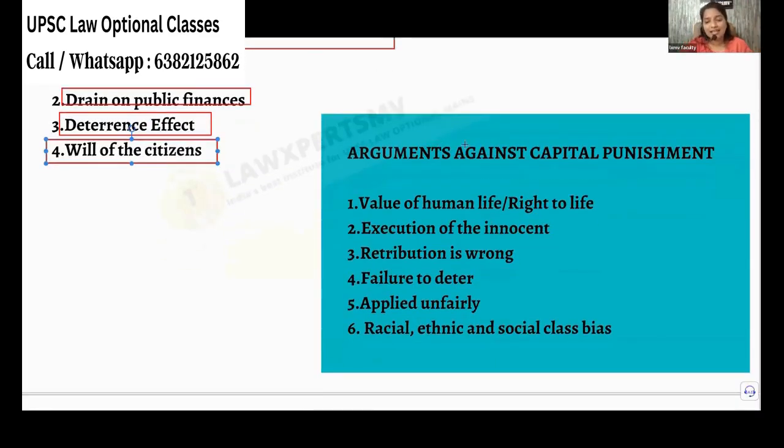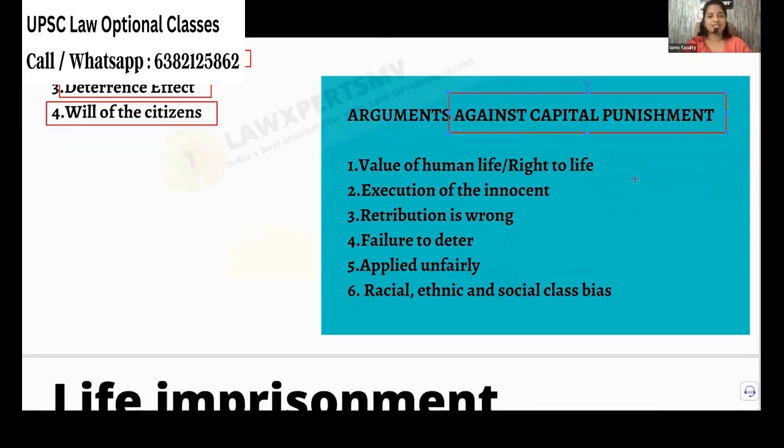And what will be the against arguments for capital punishment? They will come like this. See, there is human life value. There is the right to life. I ask one question. I always have this doubt. Only the offender is a human being and he has human rights. What about the victim who dies? She is also, or he is also, a human, right? The victim does not have human rights. What is this? So that's what they say.